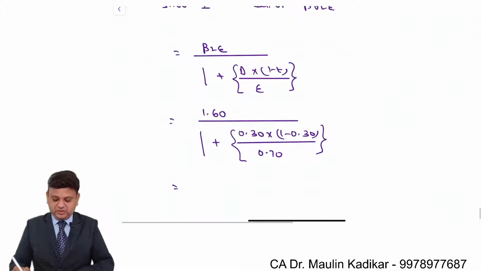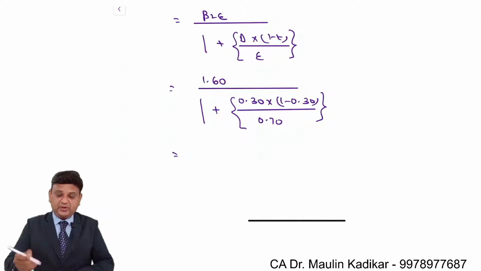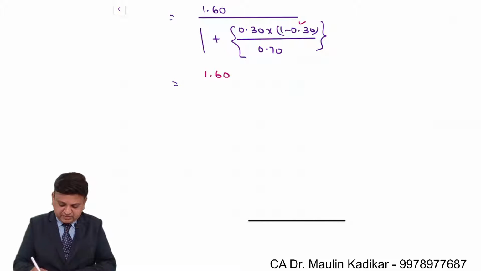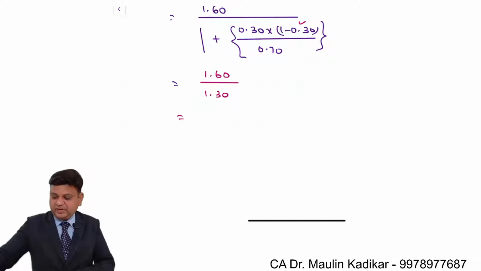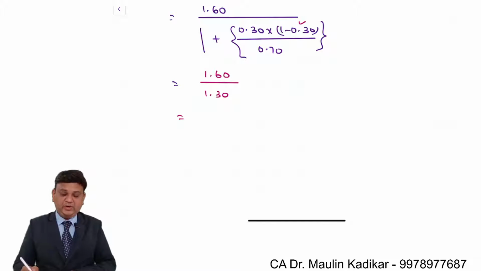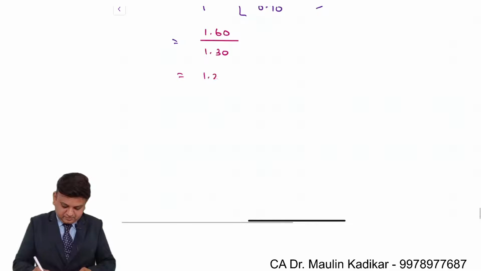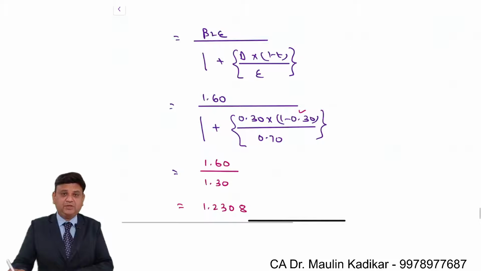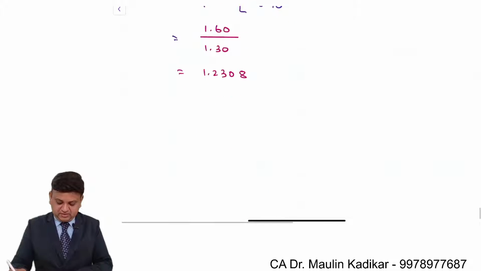So what will happen, dear students? 1 minus 0.3 is 0.7. So 0.7 into 0.3, 0.21, divided by 0.7 is 0.3 once again. So 1.60 divided by 1.30. 1.6 upon 1.3, so 1.2308. This is the way we make the computation of the beta of unlevered equity.